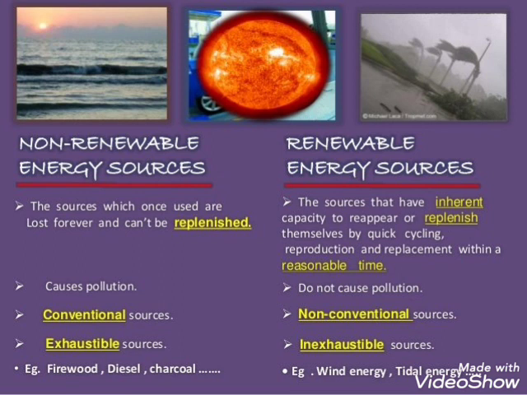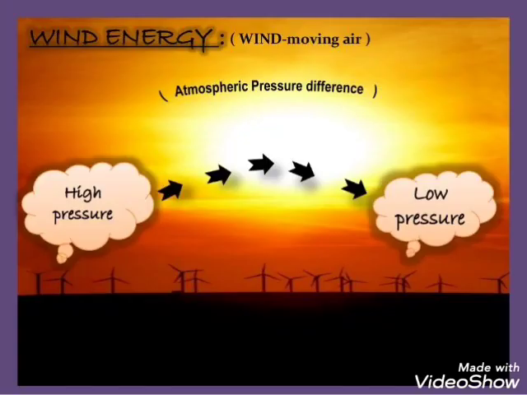Non-renewable means they can't be replenished and will be exhausted in coming time. Renewable means inexhaustible, which can be replenished again and again.